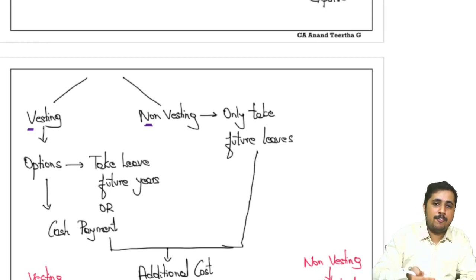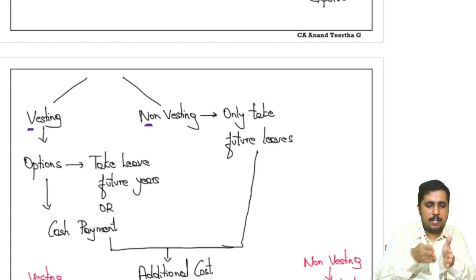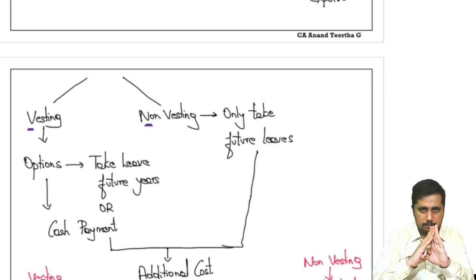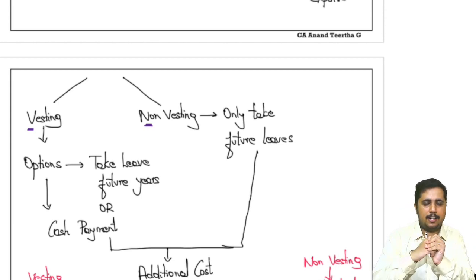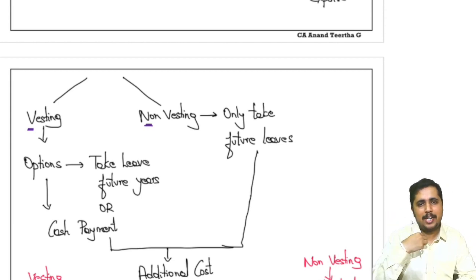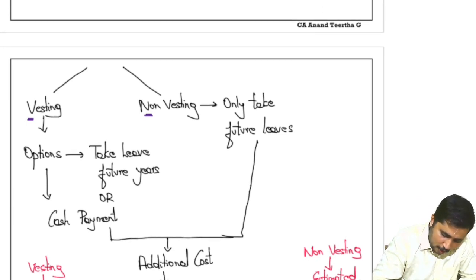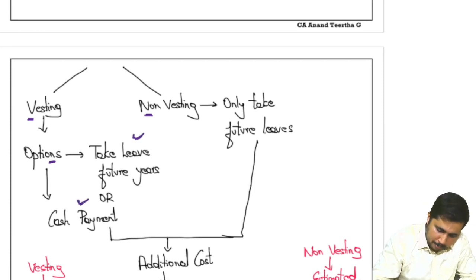Now what do you mean by vesting nature? Vesting nature means you have carried it forward to the next year. Now you are saying, I will work in the next year also. I will not take leave, but I will work in the next year. Even if I do this, am I allowed to get some cash in that place? Instead of me taking leave in the next year, am I allowed to take cash equivalent to that particular leave? That will be called vesting, where the options available in vesting are take leave in the future years or take the cash payment. It's left to you.